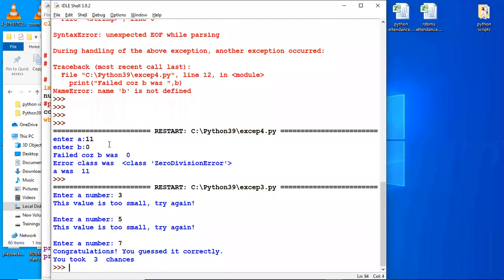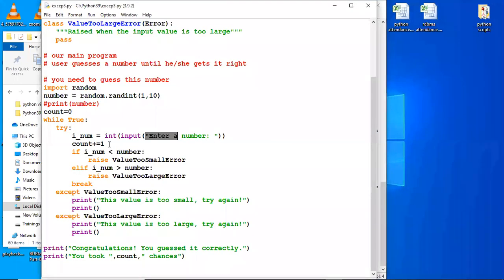So 7 was the number which was generated, and I guessed it in 3 chances. So this is how you can raise your own user defined exceptions. Okay. So this is a broad overview of exception because there's nothing much in this topic.